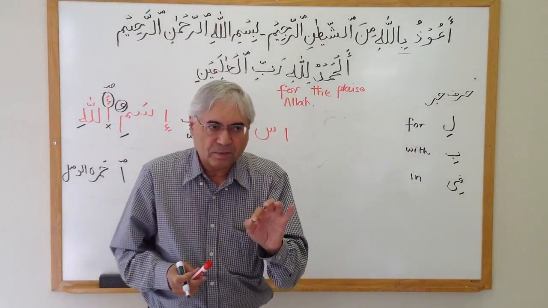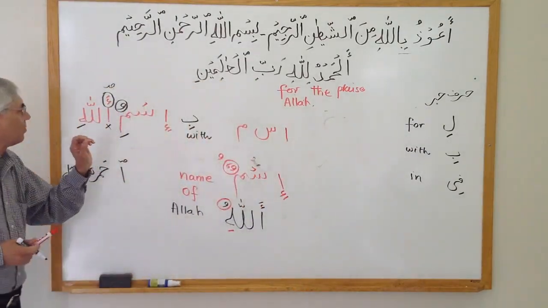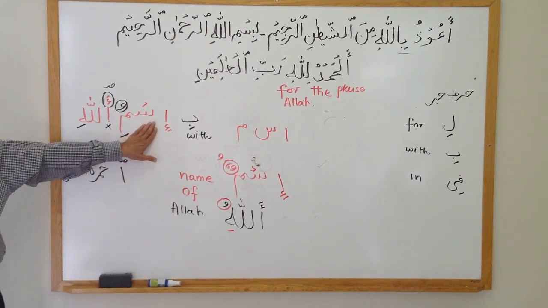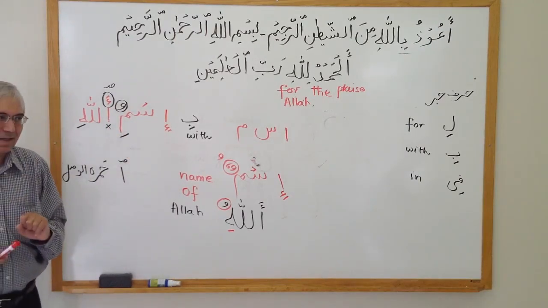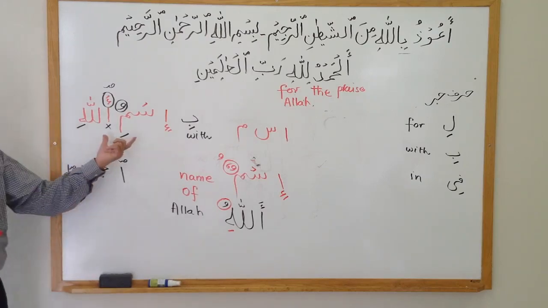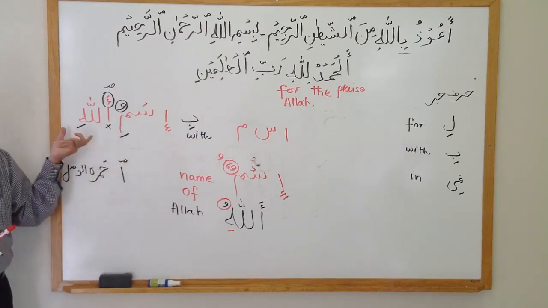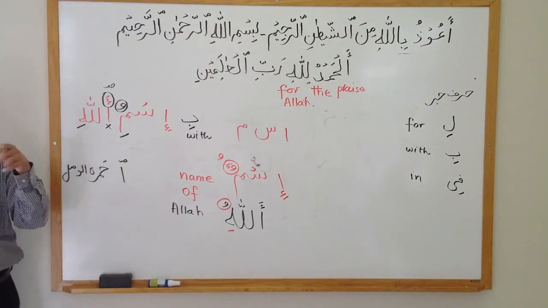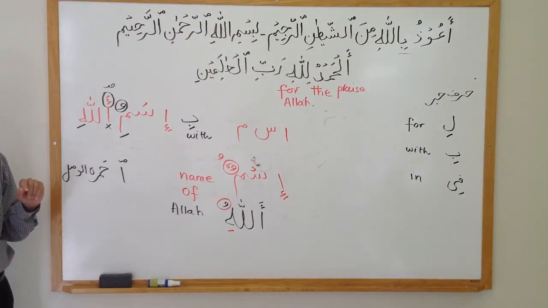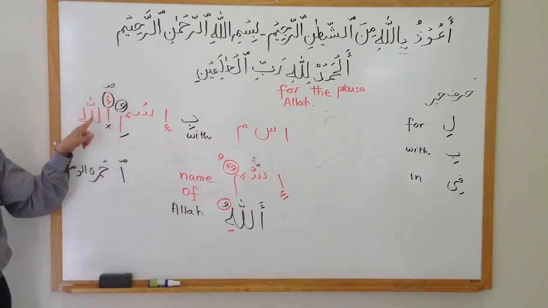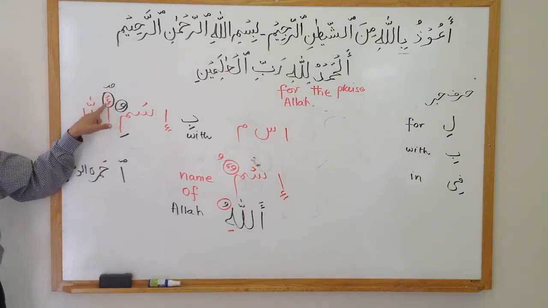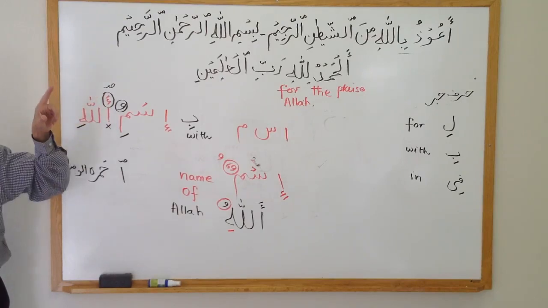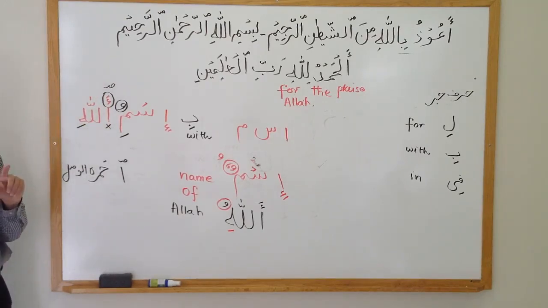Hamzatul Wasl should not be pronounced. This is an alif. Now, very interesting thing is that if I stop at Bismi, if I'm teaching a child and the word is Bismi and the word is Allahu or Allahi, then I will have to pronounce this alif here, right? In that case, this hamza has to be pronounced because a sound has to come out.